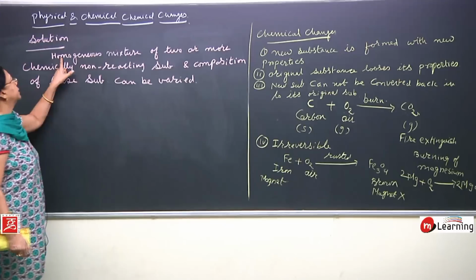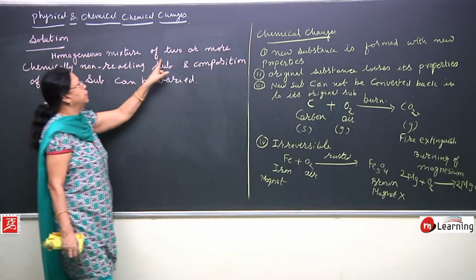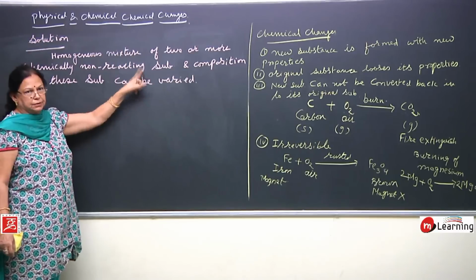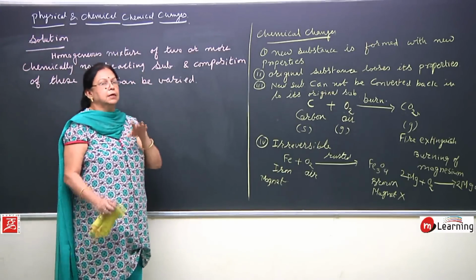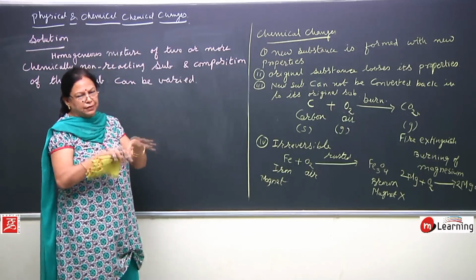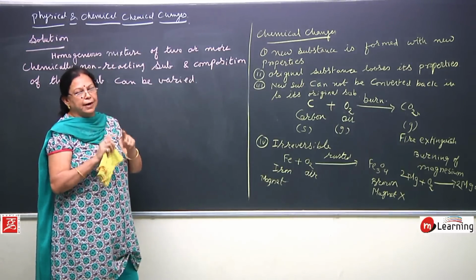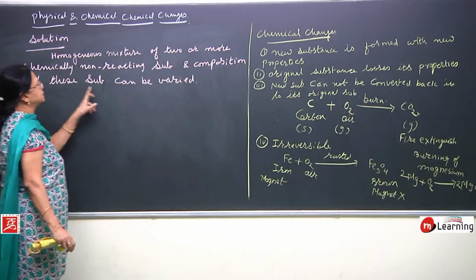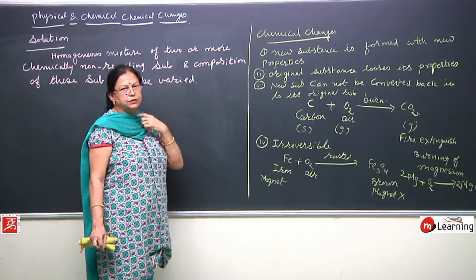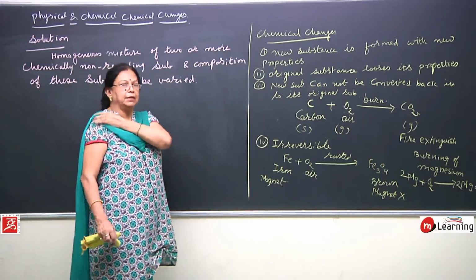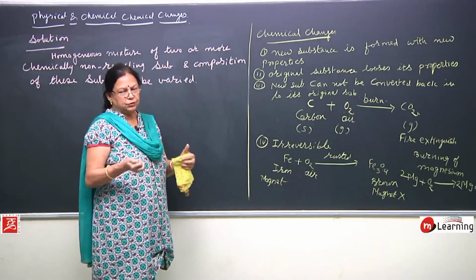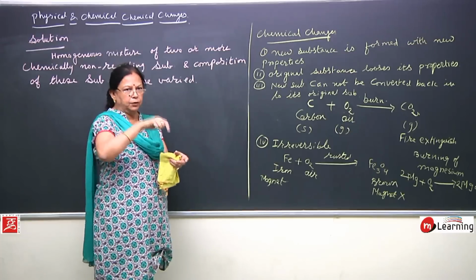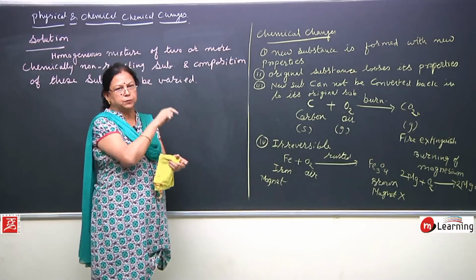So, here we are concerned with a homogeneous mixture of two or more chemically non-reacting substances. Chemically non-reacting substances means if you mix these two or three substances, they will not react with each other. And composition of these substances can be varied, means as I showed you yesterday, I can add 1 spoon of sugar, 2 spoons of sugar, 3 spoons of sugar.